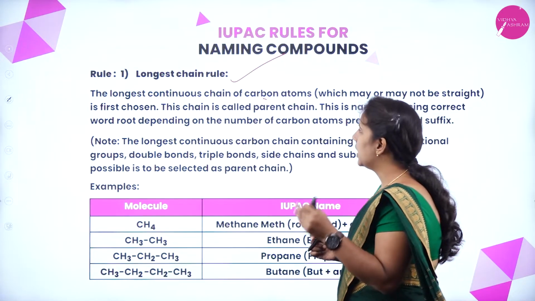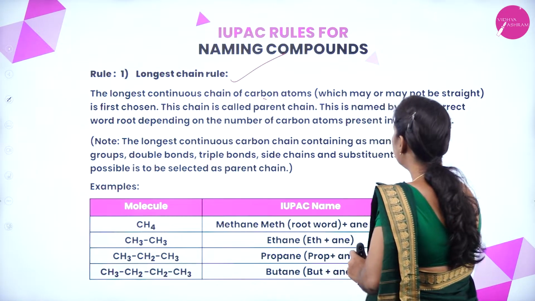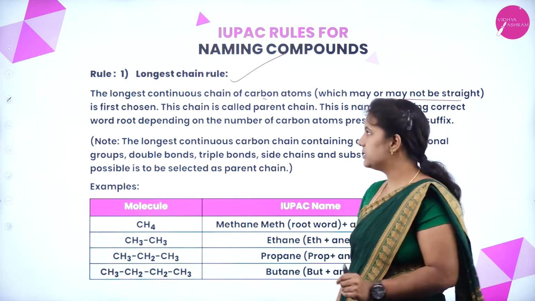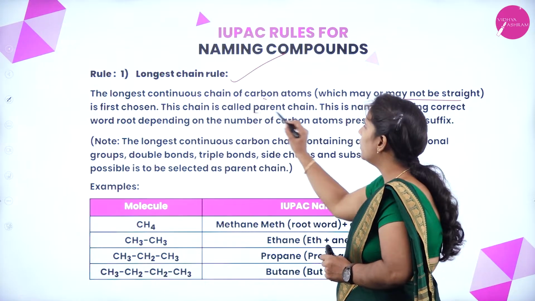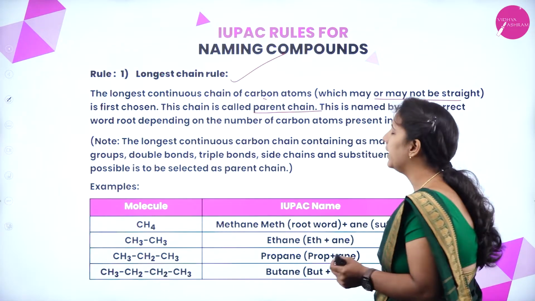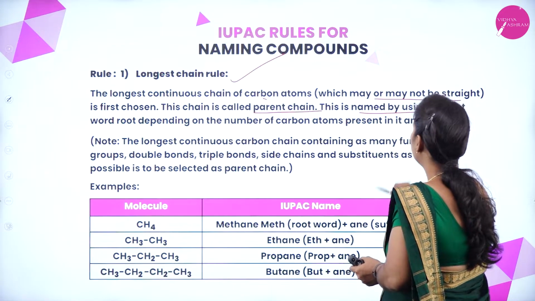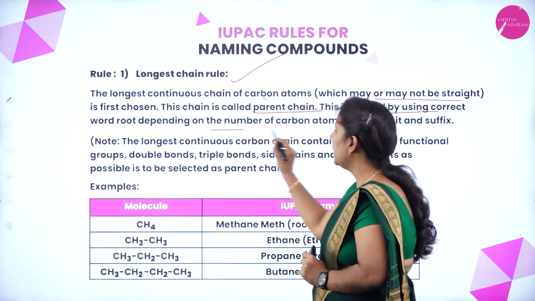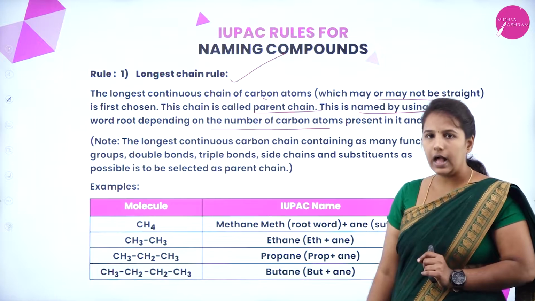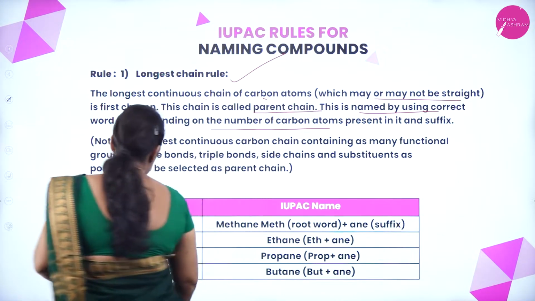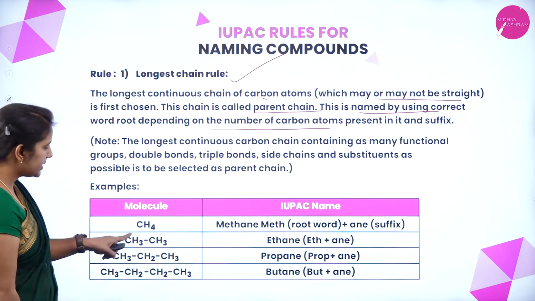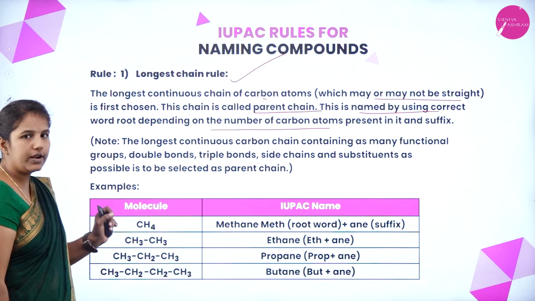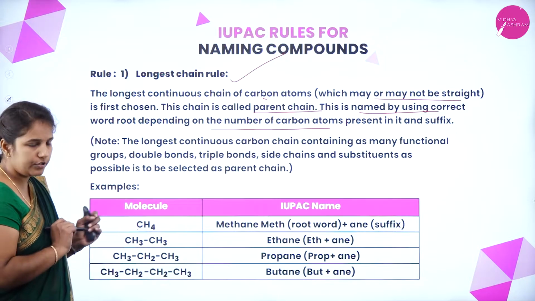The longest continuous chain of carbon atoms, which may or may not be straight, is first chosen, and this chain is called what? The parental chain or parent chain. And this will be named by using the correct root word depending upon the number of carbon atoms. You can see with the example here. In the first example, you have only one carbon atom. We say the root word is methane. There is no substituent group.